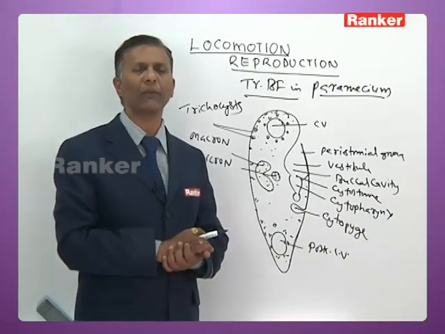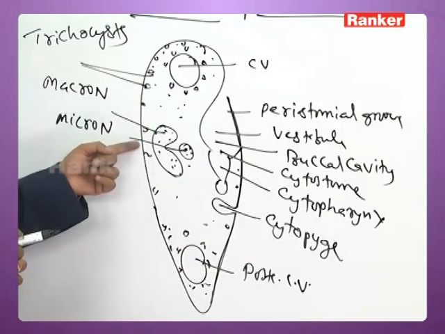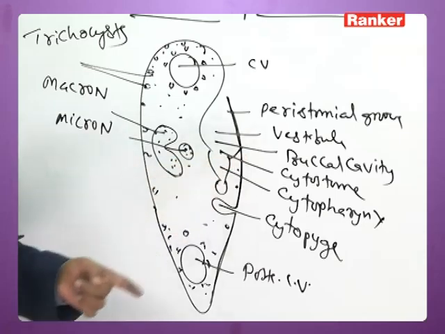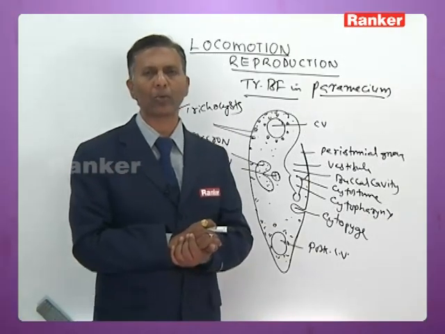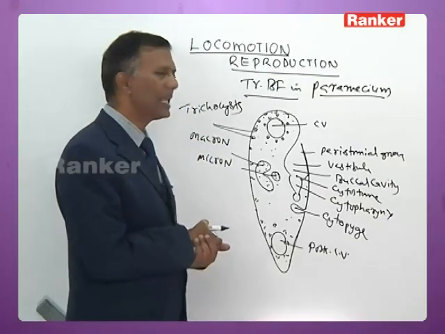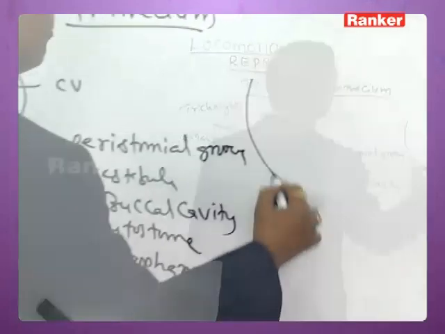Then Paramecium, during favorable conditions, divides by transverse binary fission, where two constrictions appear at the center. Those constrictions deepen and divide the Paramecium into two daughter paramecia.